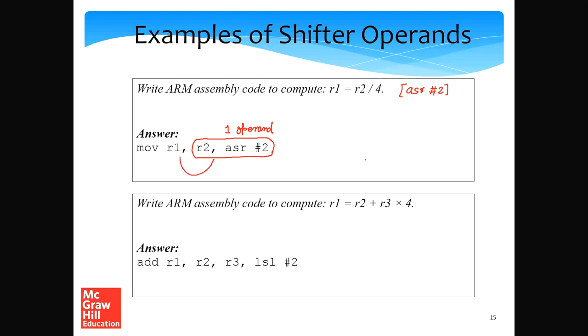And this is being moved over here. So what is this doing? What this is doing is that this expression is taking the value of R2 and right shifting it by 2 positions. So I'm using the standard right shift operator. Right shifting it by 2 positions is equivalent to dividing the number by 4. And the result of this is being transferred to R1.